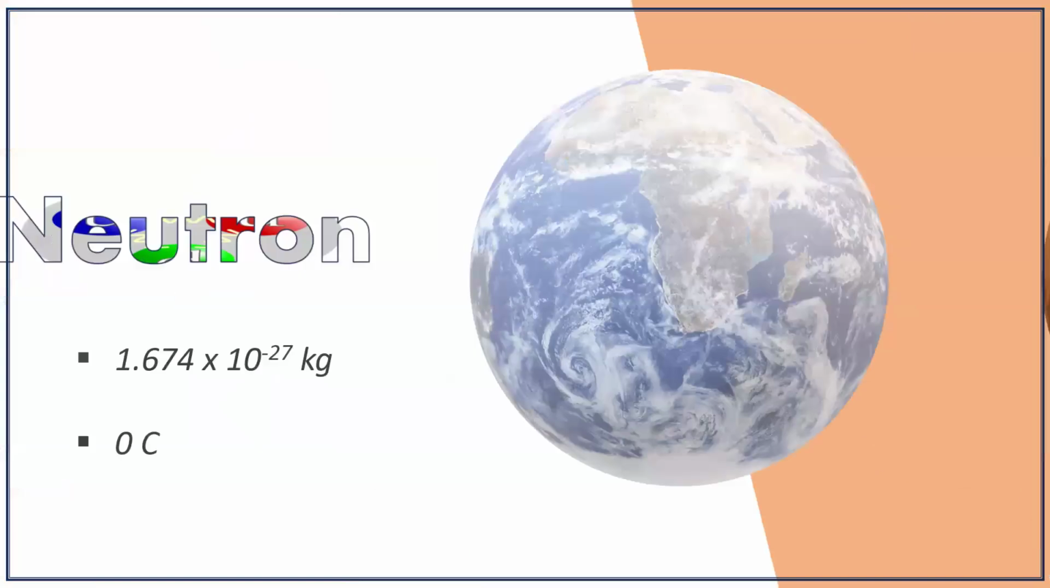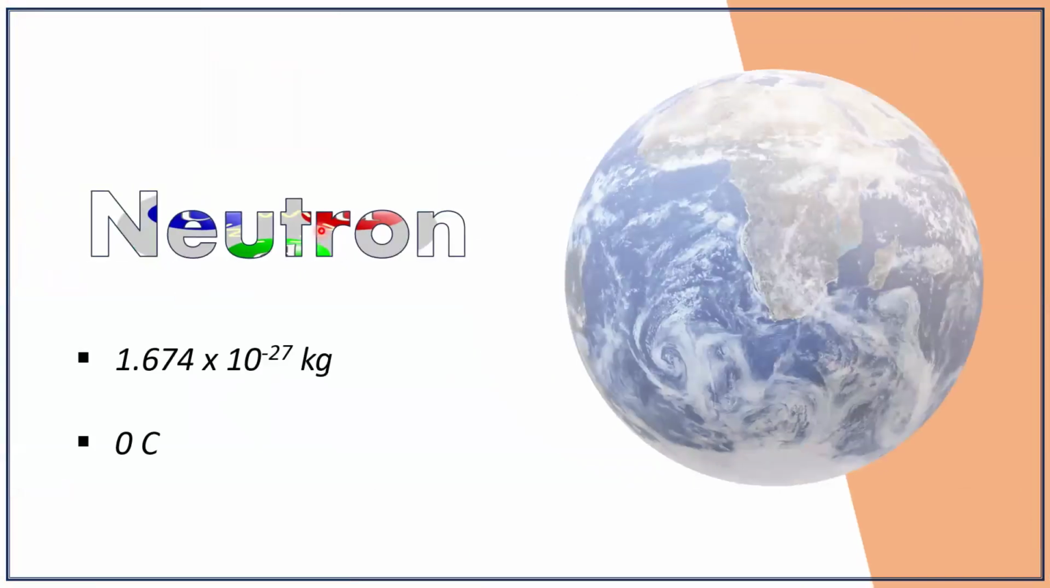Now coming on to the neutron, it has a mass of 1.674 into 10 raised to minus 27 kilogram. So a neutron is slightly heavier than a proton, or we can say that they have almost the same mass. But exactly, a neutron is slightly heavier than a proton. And a neutron does not have a charge. That is, a neutron is electrically neutral.